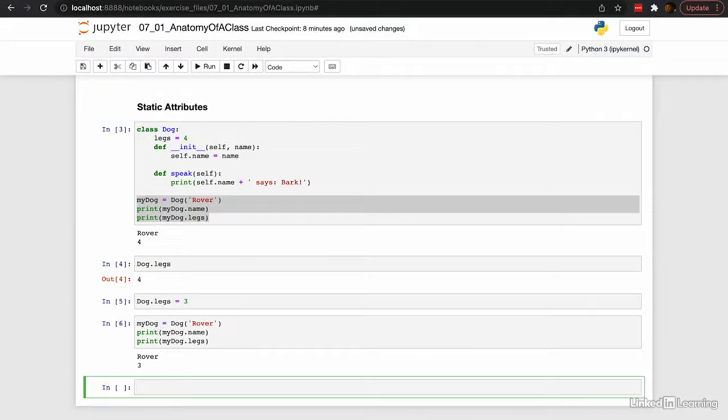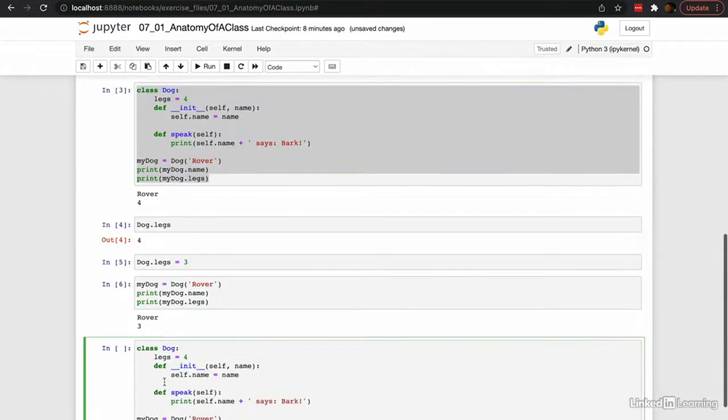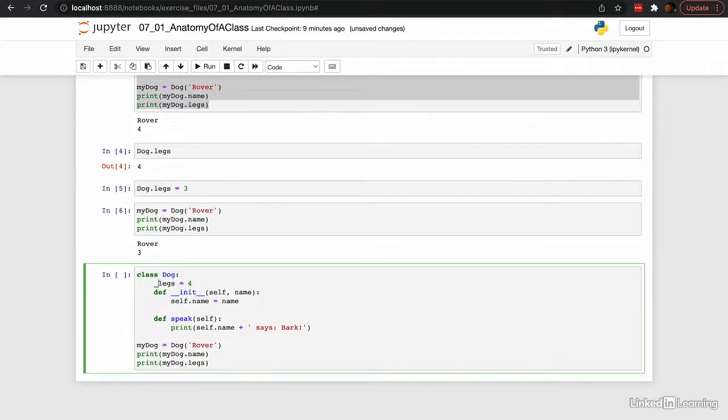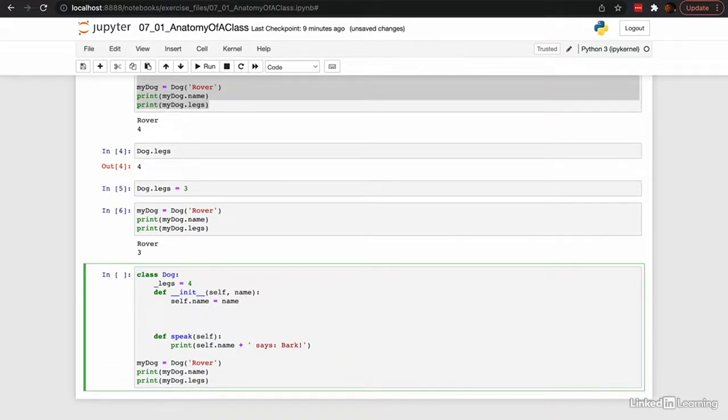So the convention to prevent this sort of thing is to add an underscore before the variable name. Note that this doesn't actually stop anyone from messing with the variable, but the underscore is just an indicator or a warning. Mess with this at your own risk because you could break things by changing the value. The underscore also has another connotation, that the user shouldn't rely on or even reference the values directly. These private variables are implementation details, subject to change without notice. Don't look at them. In this case, we might use what's called a getter function, or a get method, or a getter method for the legs.